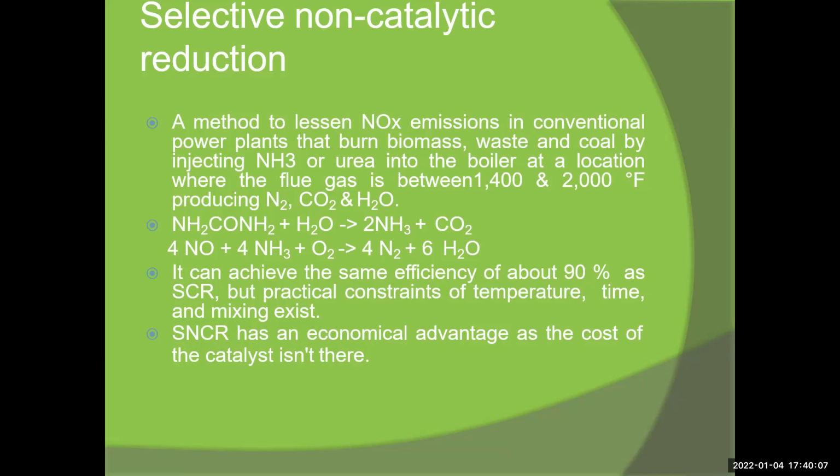SCR is practical, with constant temperature and mixing required. SNCR has an economical advantage, as the cost of the catalyst is not there. This is selective catalytic and non-catalytic reduction for NOx emission control. It controls NOx by injecting NH3 and urea at the boiler, at the location where the flue gas is between 1400 to 2000 Fahrenheit.